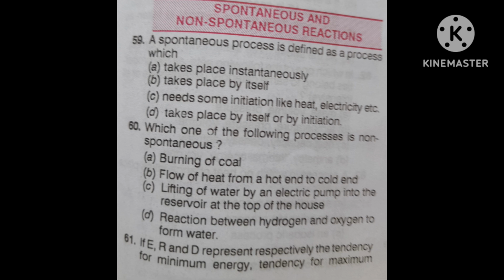Then here again I am repeating the question. You have to understand the question carefully, and only then can you answer. Again I am reading the question.